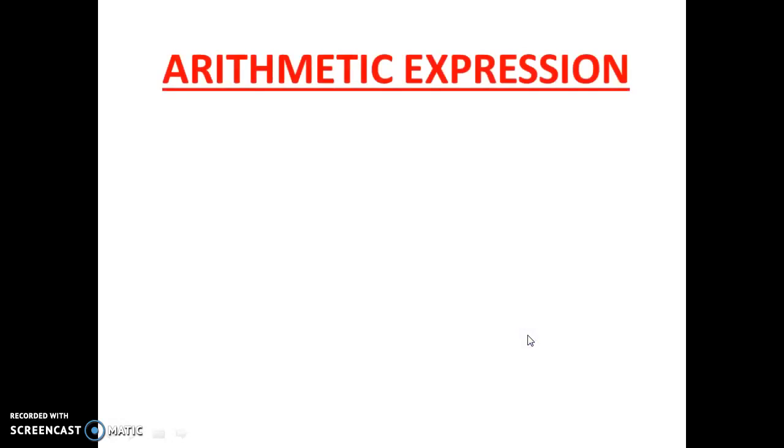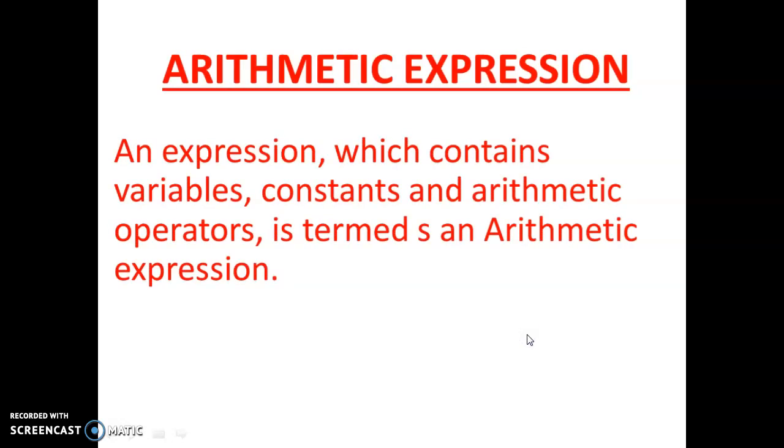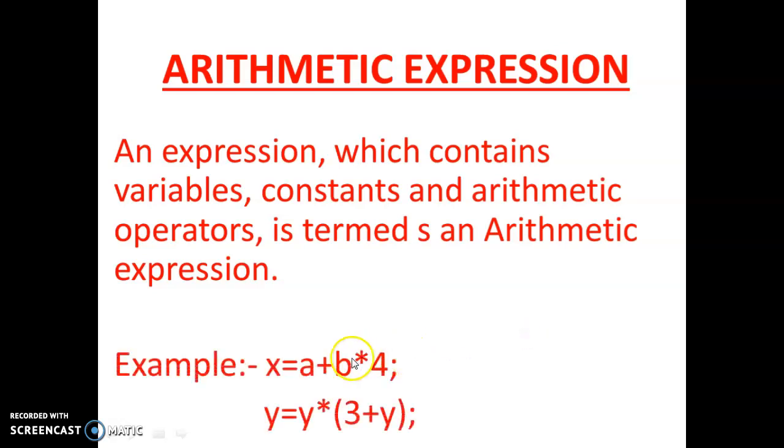Then next, what is an arithmetic expression? Arithmetic expression means, suppose x equal to a plus b is 4. So it is an arithmetic expression. An arithmetic expression has some variables, some operators and some constant values.